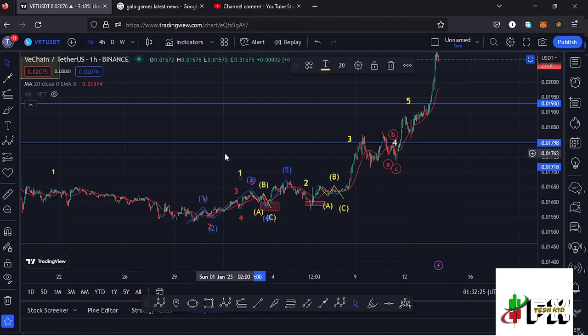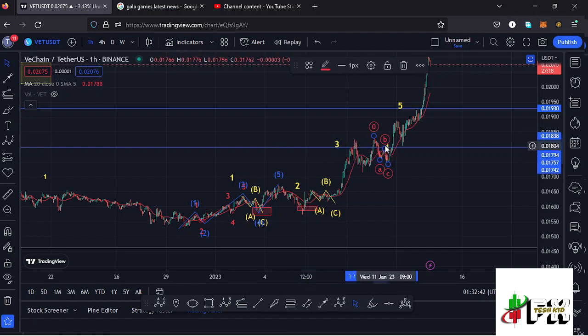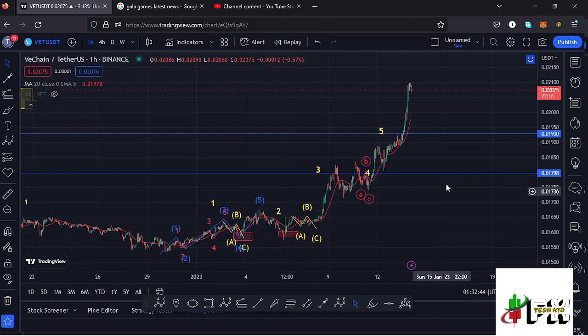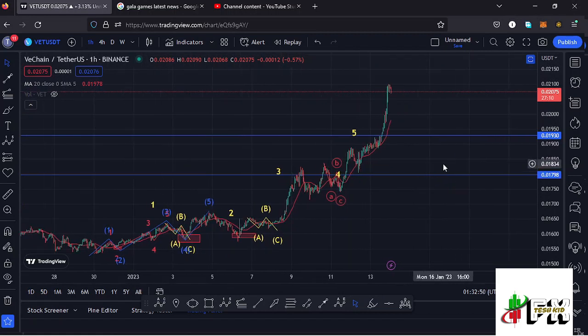fully maximizing the formation of that higher Elliot wave count 1. And after seeing the formation of that higher Elliot wave count 1, we saw the formation of the second wave, and after seeing the formation of that wave 2, we saw a very nice bounce to the upside in the formation of a higher Elliot wave count 3, and after seeing the high for that wave 3, we saw an ABC corrective structure in the formation of that wave 4, and after seeing the formation of that wave 4, whatever we expect next on the short-term scenarios is a bounce to the upside in the formation of a higher Elliot wave count 5, and I believe that is what is playing out, where you can see that we are trading above the 20-day MA.